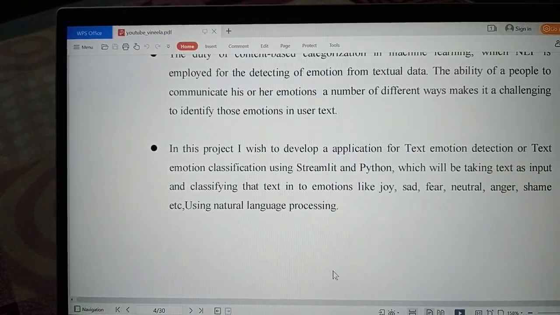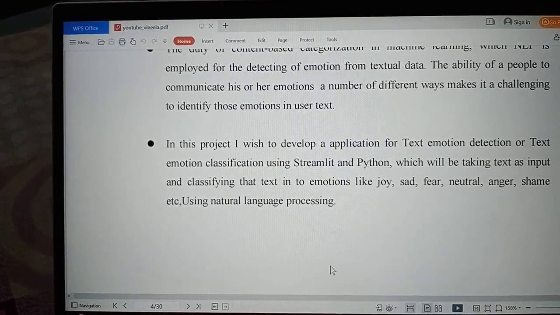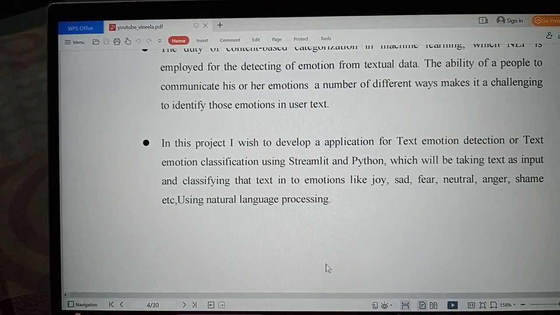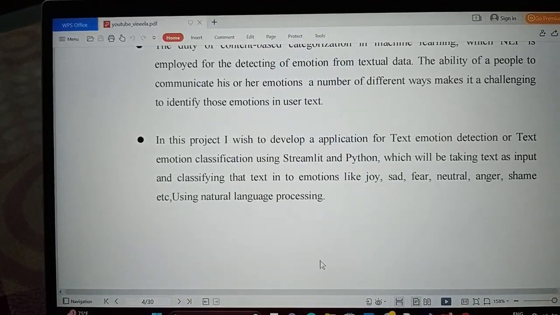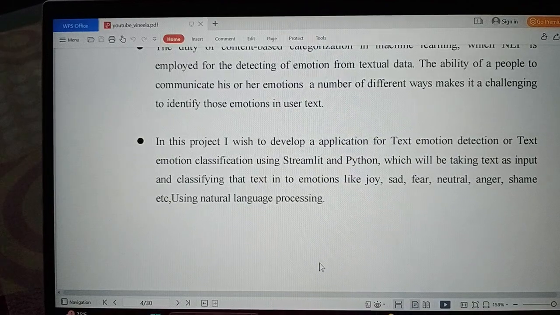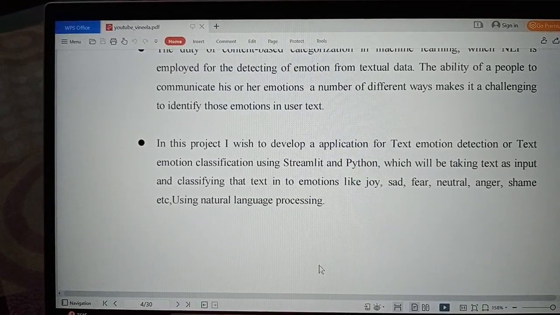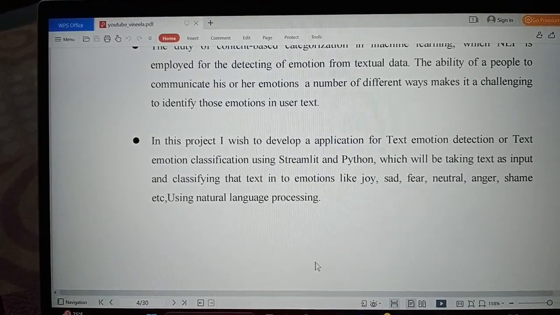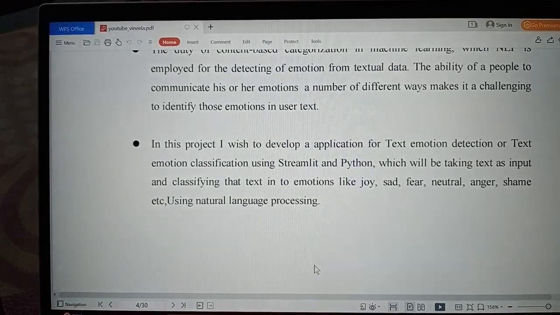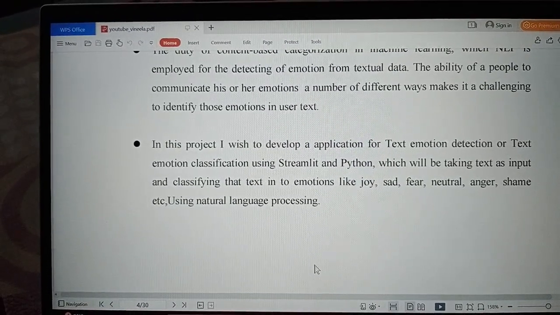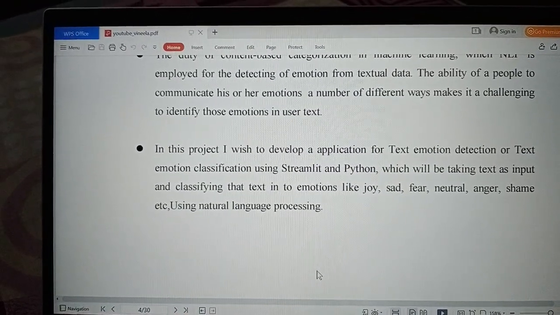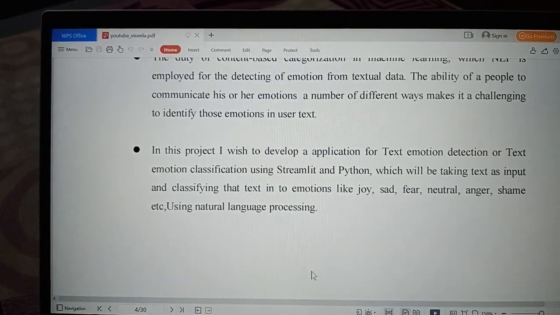In this project, I wish to develop an application for text emotion detection or text emotion classification using Streamlit and Python, which will take our input and classify that text into emotions like joy, sad, fear, neutral, anger, shame, etc. using natural language processing.